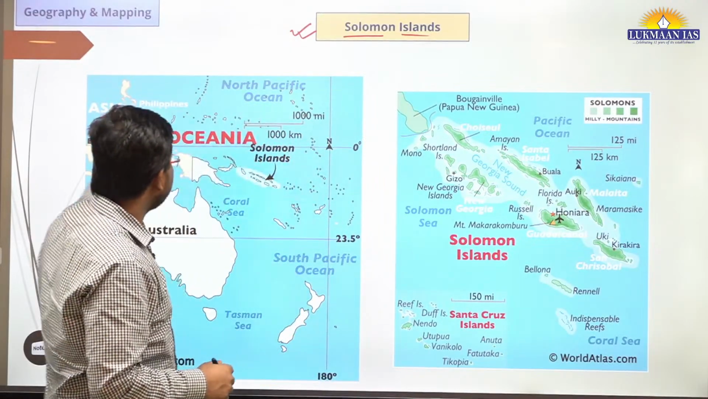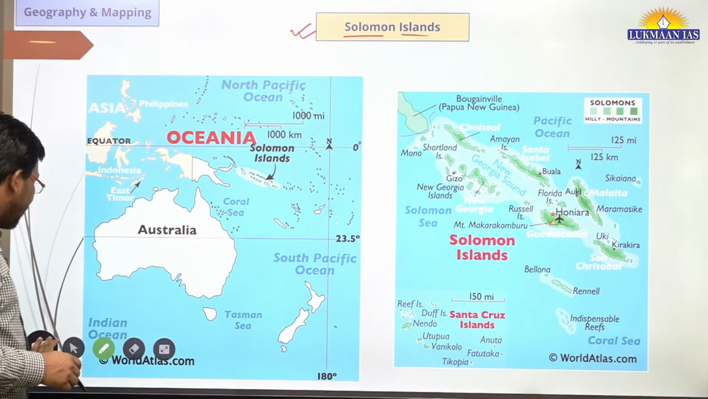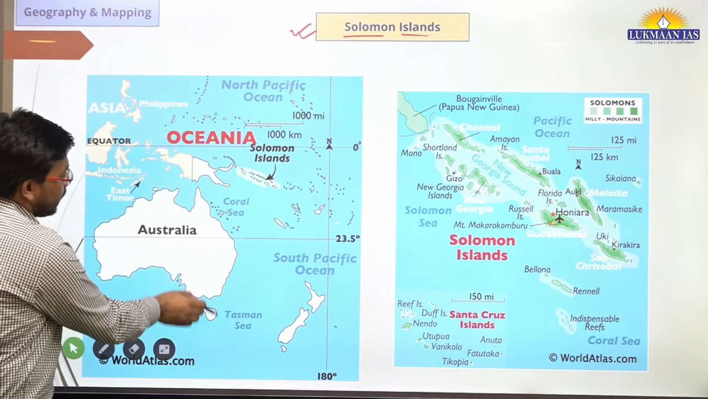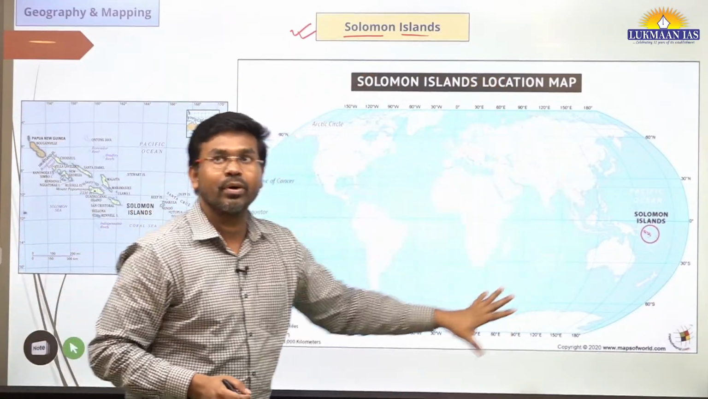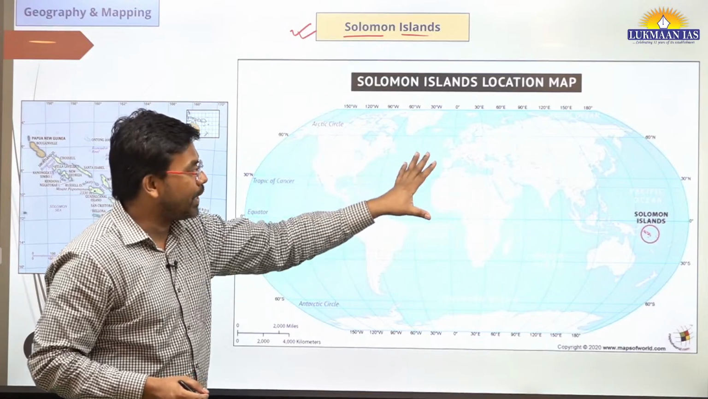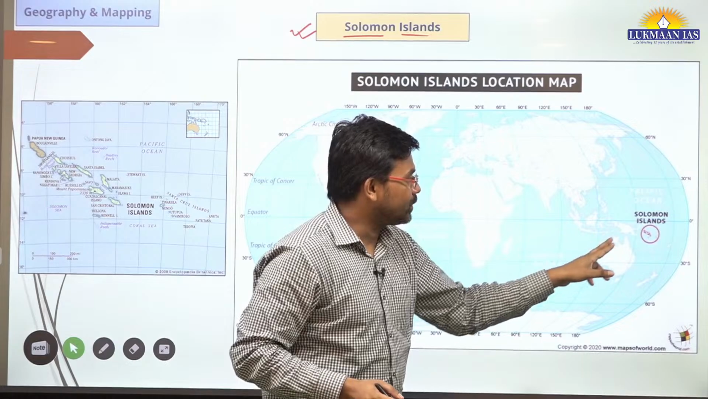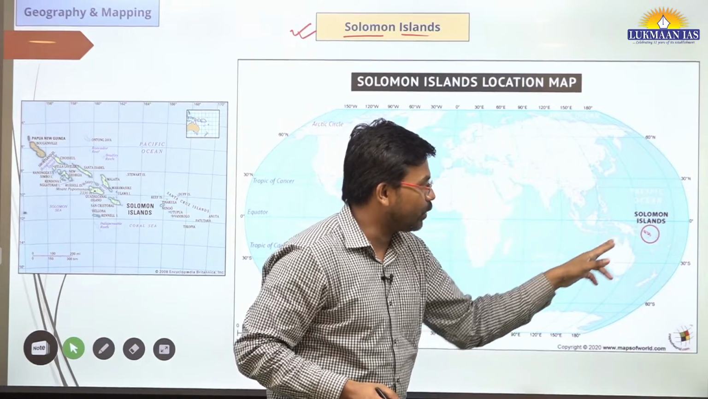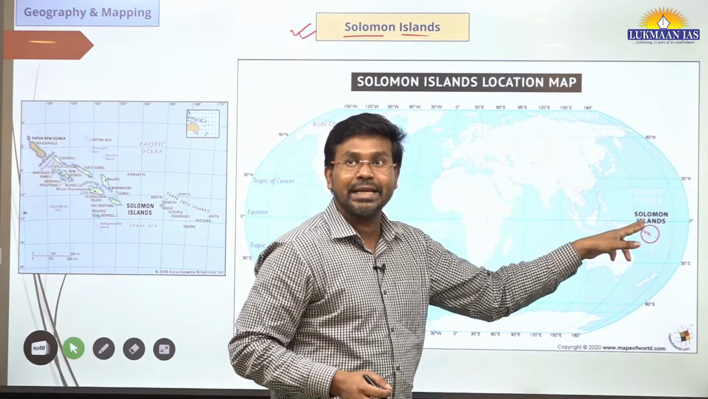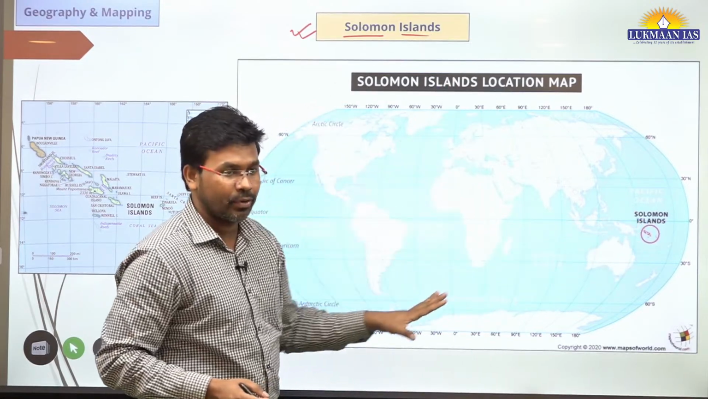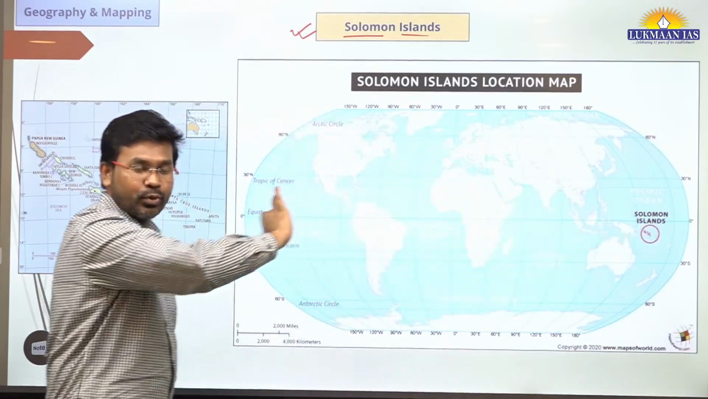So let us understand where Solomon Islands is located. We know the location of Australia, right? Before that, this is the world map. If we look at the right corner over here, we have Australia, and on the top of it, we have Solomon Islands. So this is where Solomon Islands is located in the world map, towards the right.